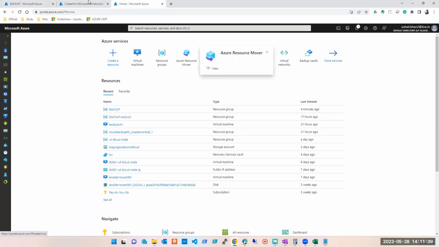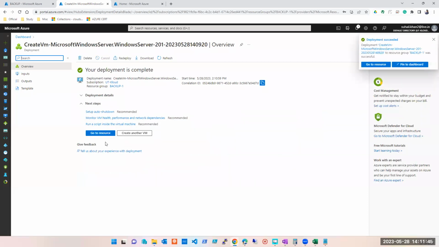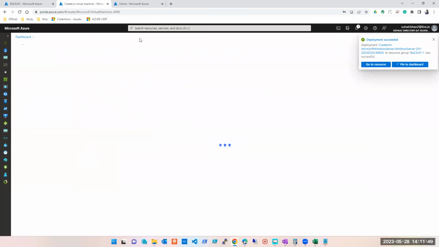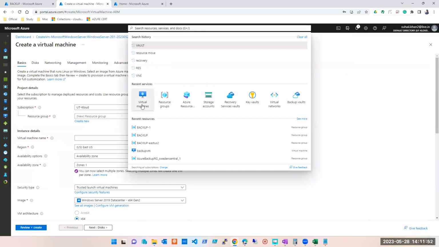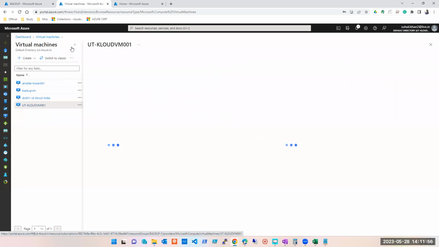Creating it from the machine is anyway quite easy. Whatever you create, guys, by linking it to a particular resource, it becomes very easy. It will pick up many options from there. So it will be a very easy task for you to create it from this option. Let's say this is the machine we are talking about.